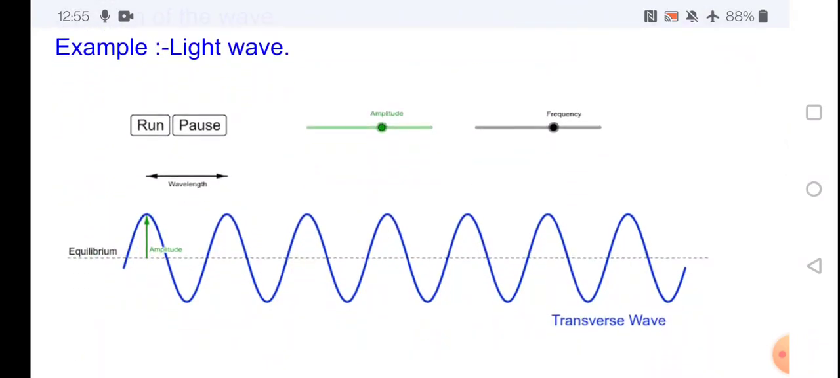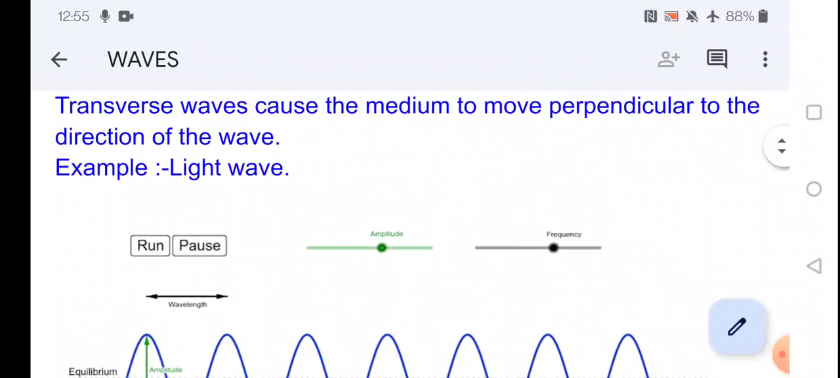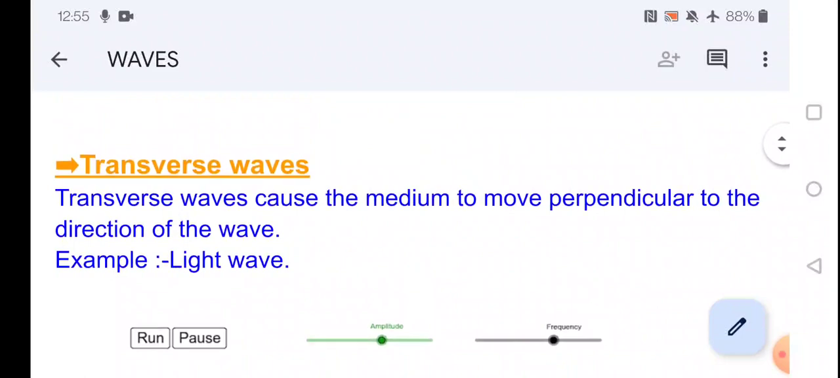The straight line shows the equilibrium state, or the particles at rest position. When the particles vibrate perpendicular to the direction of propagation, this is called a transverse wave. Transverse wave causes the medium to move perpendicular to the direction of wave. Examples are the light waves.